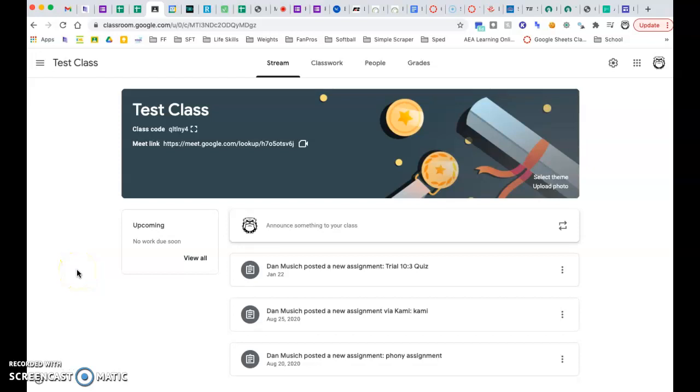I'm doing my skill summary on emailing, adding, and removing guardians. So here I have my test class, which is the class I use to try things out with a couple other teachers in my district. So I'm here, I'm going to go to people,